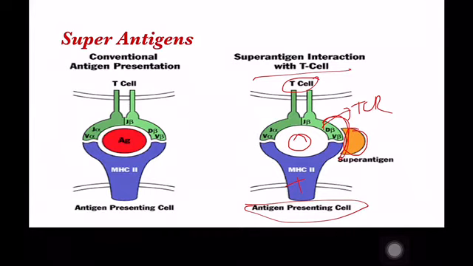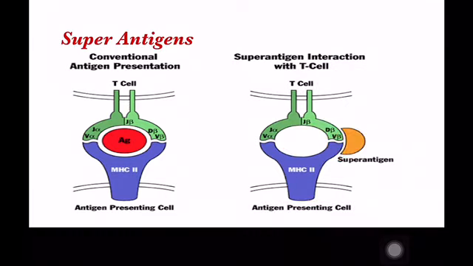It is not in the alpha beta dimer groove of the MHC molecules, but in the V region, the variable region of the TCR, which contains alpha and beta chains. Super antigens bind to the lateral part of this groove, but not within the groove. It is irrespective of the antigen specificity.